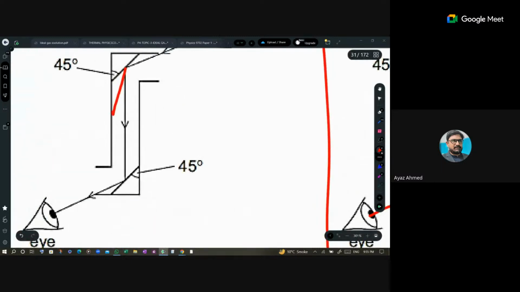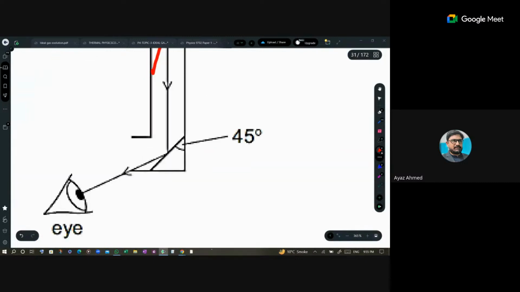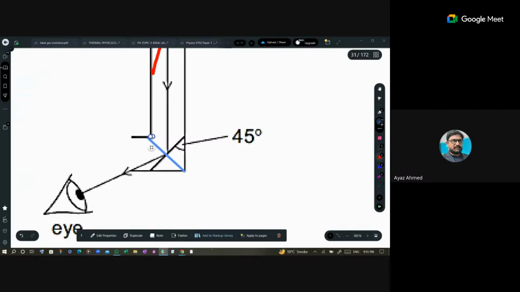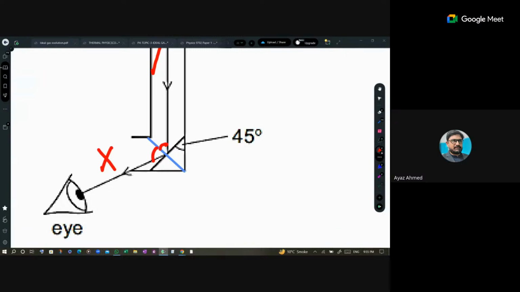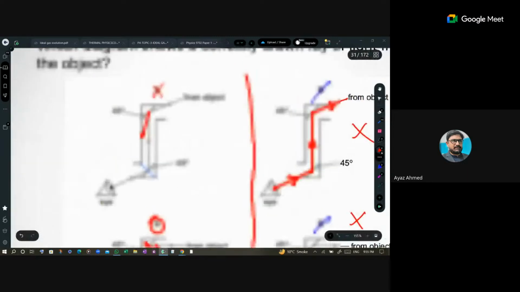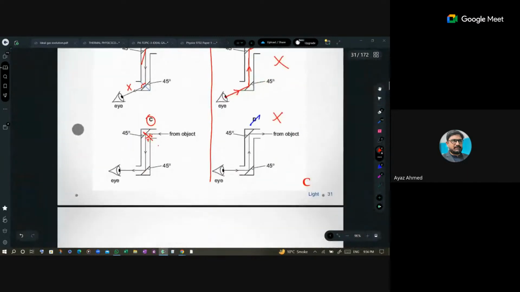So these types of questions are asked. Look here, if you see that the angle of incidence and angle of reflection are not equal. If you draw a normal over here, this is the normal to this mirror. So it is obvious that the angle of incidence is smaller and the angle of reflection is greater. So this is not possible. Is this clear to all of you?